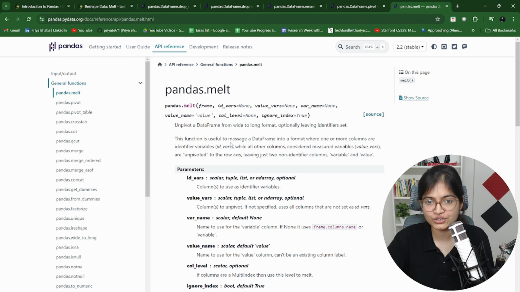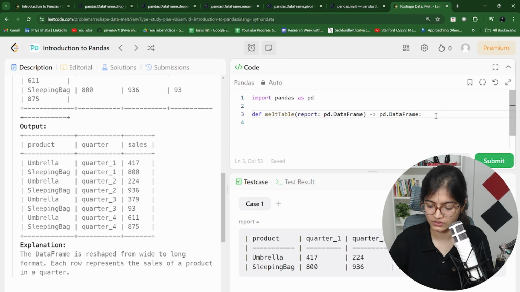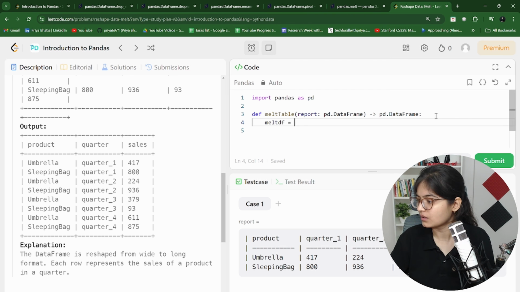You can see this function is useful to massage a data frame into a format where one or more columns are identifier variables, while all other columns are considered measured variables. I'll showcase how this will be done. In this specific question, we will create melt_df, which is equal to, I'm just checking side by side whether the recordings are working properly or not. So we have this function called melt, right? I should say report.melt.